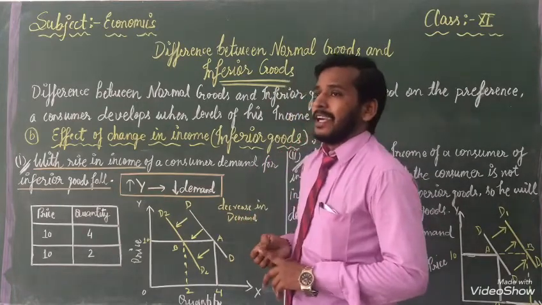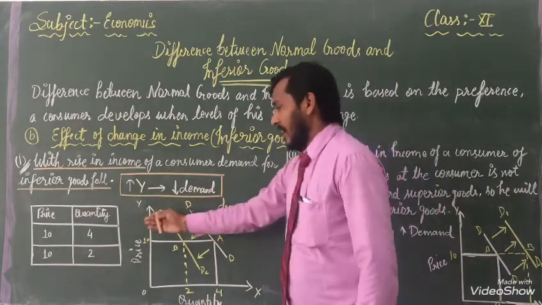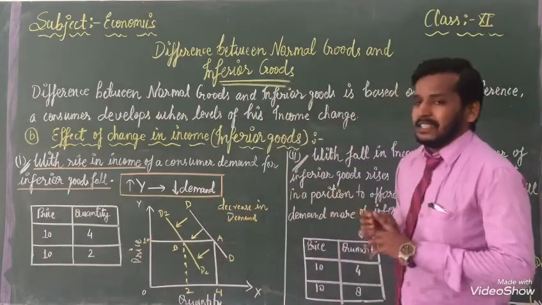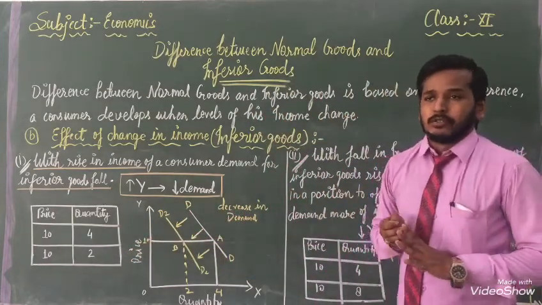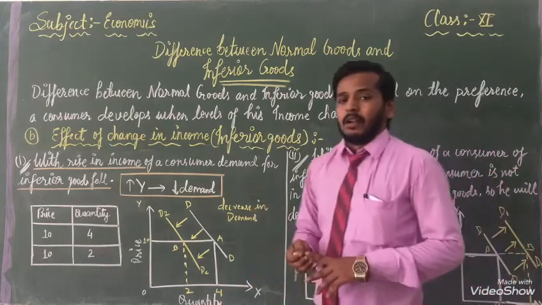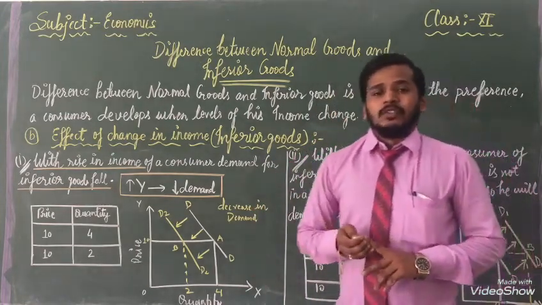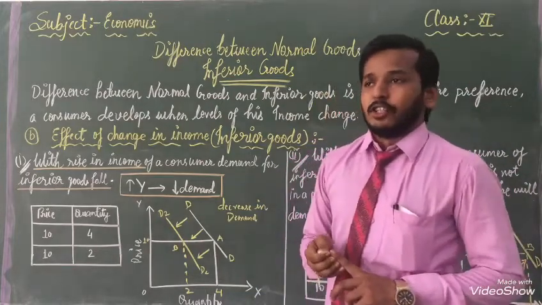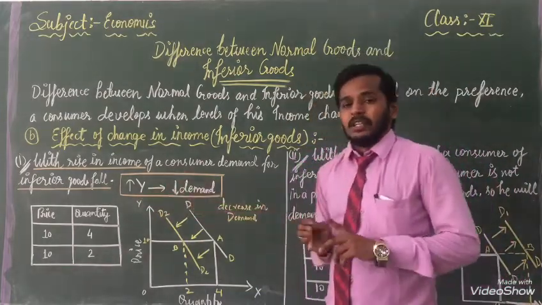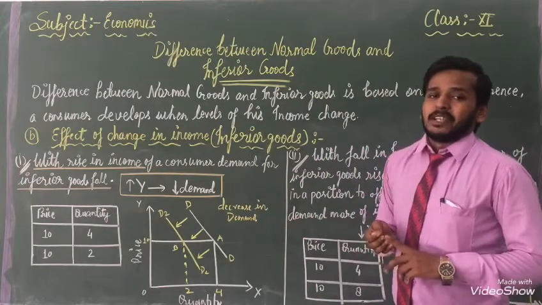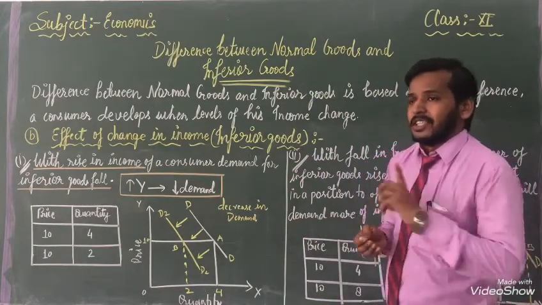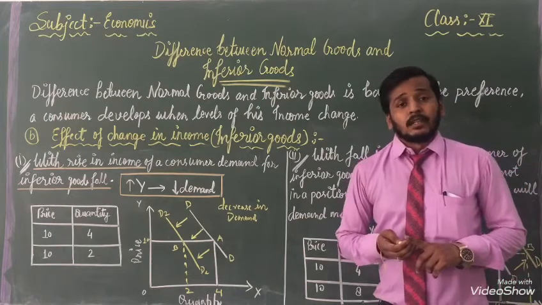With the help of that, we can say there is a decrease in demand for inferior goods. With the help of this table, we can know. And next one is the schedule. How will we represent it on the schedule? Same thing should be here. After that, how will we represent it on the curve? So listen, how we will show it on the curve.